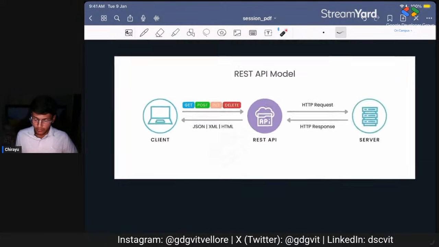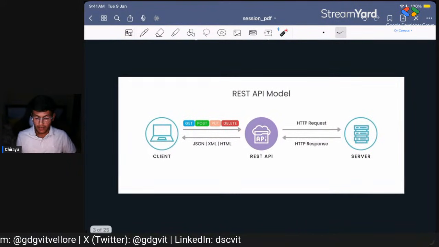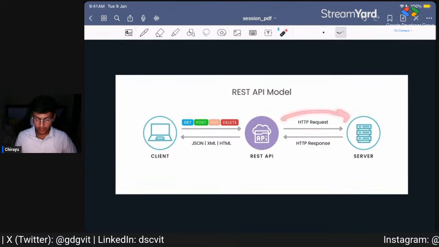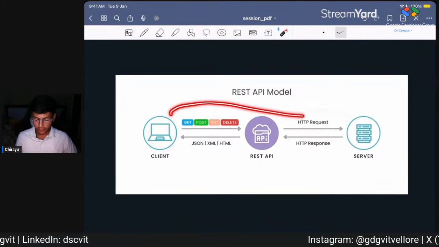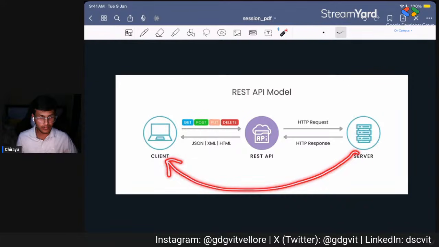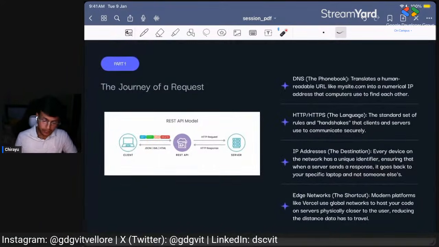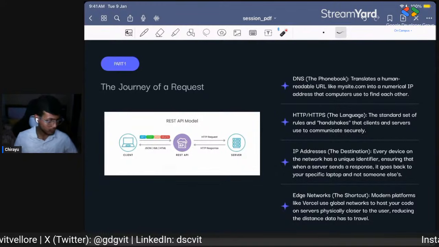So this is basically the REST API model. You send a request, this is you, this is the server. You send a request to the server, the server responds to you with some web page or anything which you have asked for. Okay, so now let's talk about one thing.